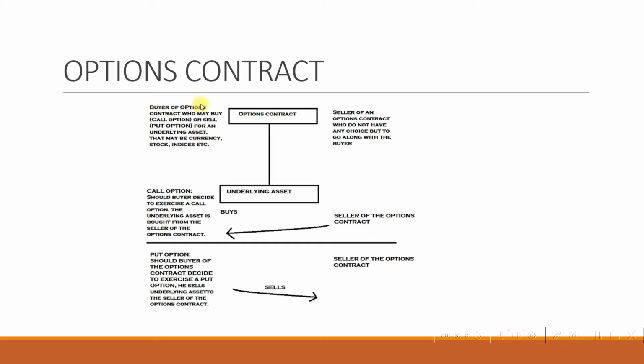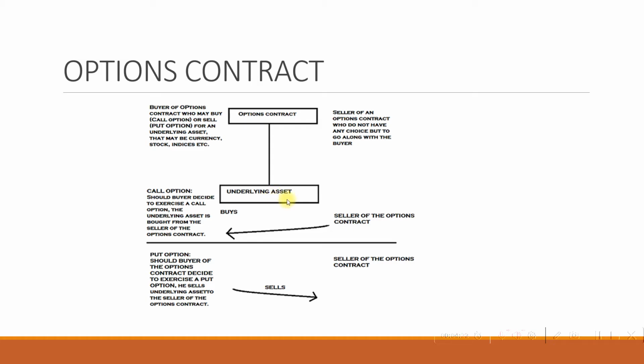One is the buyer of the options contract and the other is the seller of the options contract. The seller normally goes with the buyer. He has no choice. The buyer, on the other hand, can buy an underlying asset, which is when it is a call option, or sell an underlying asset, which is when it is a put option. The underlying asset may be currency, stock, or indices. So that is basically the options contract.